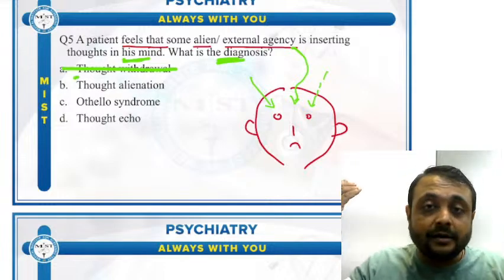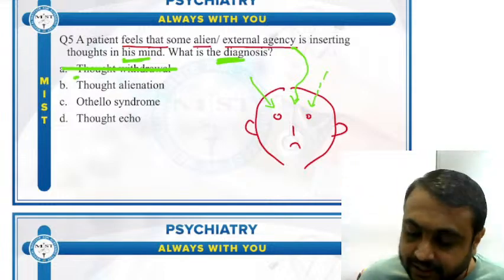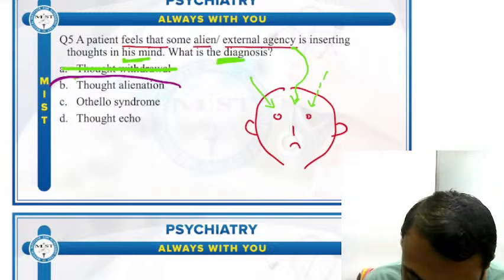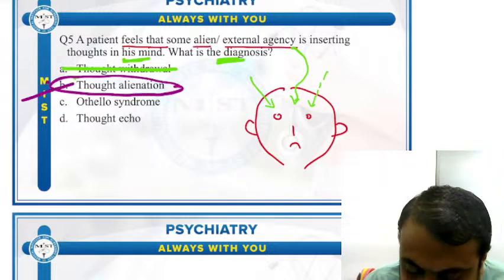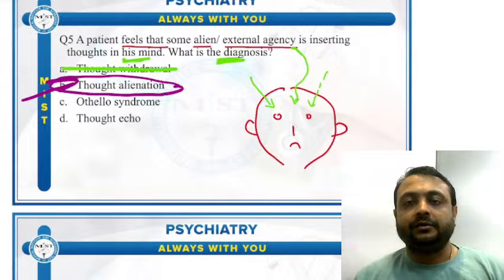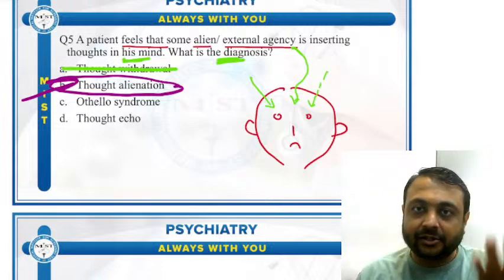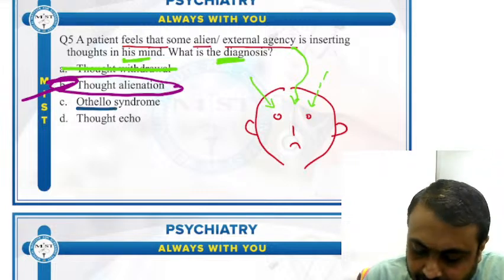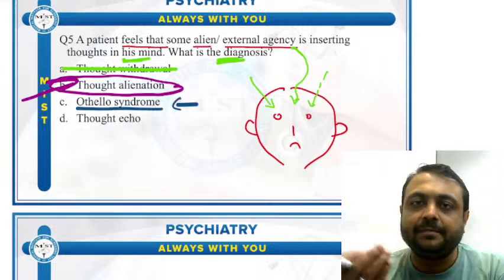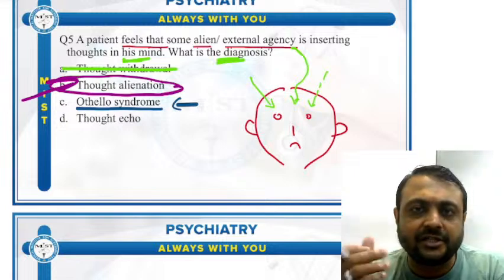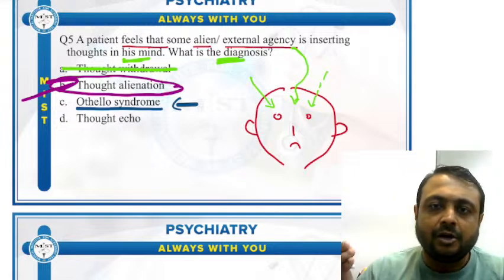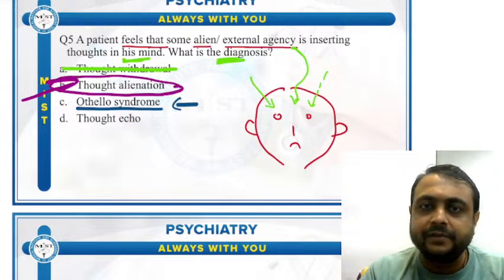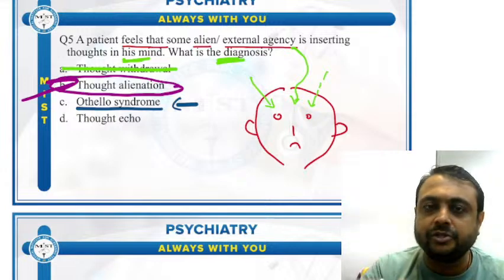That is thought insertion, also known as thought alienation. What is Othello syndrome? Othello syndrome is a type of delusion we have discussed just now, the delusion of infidelity.